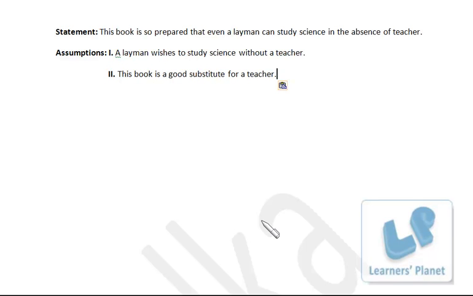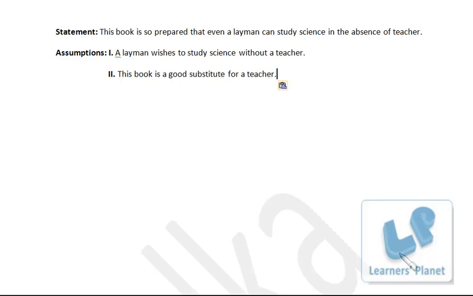Sometimes you don't have the facility of coaching, or you don't have the facility of a teacher. You cannot go to tuitions or coaching. So you wish to have some material, with the help of which you can prepare for your exam or for one particular subject, right? So that really doesn't mean that you don't want a teacher. You want a teacher, but you are not able to have a teacher, because of any reasons, right?